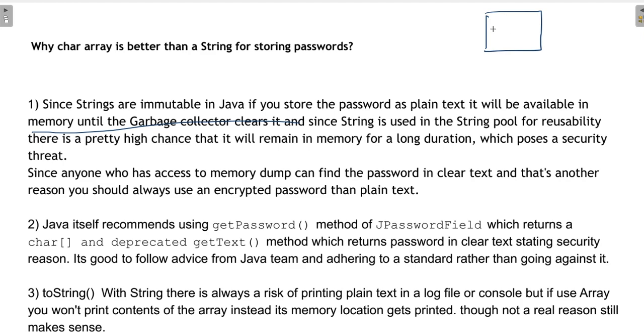In your heap, in your string memory, if you stored your password as text, it will not be modified by anyone unless and until it is collected by garbage collection. So it will be present in memory or in the string pool for a long time.